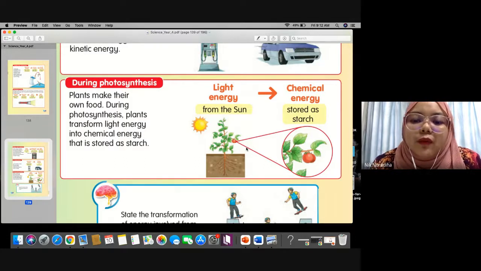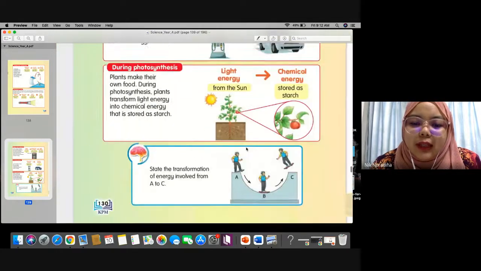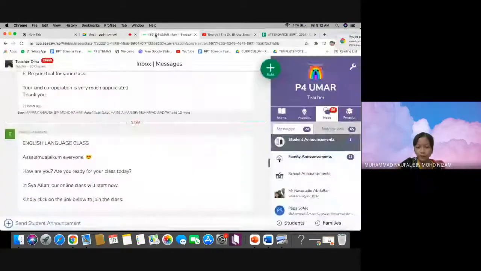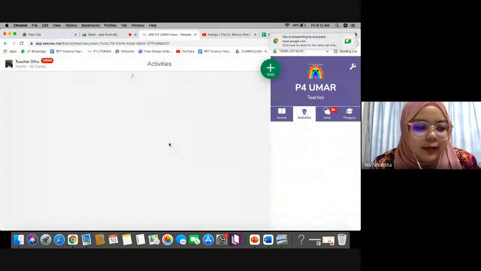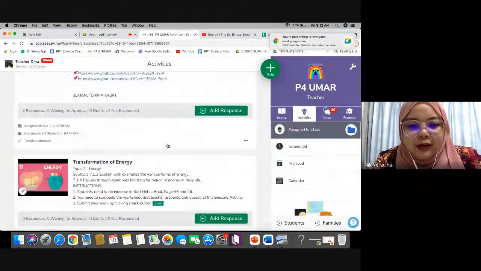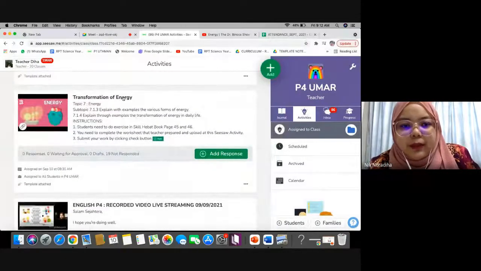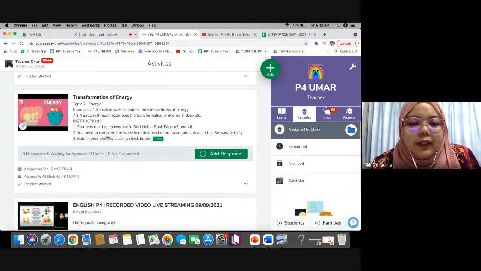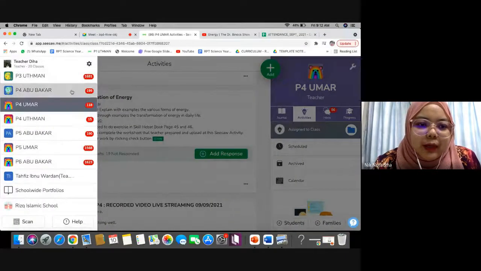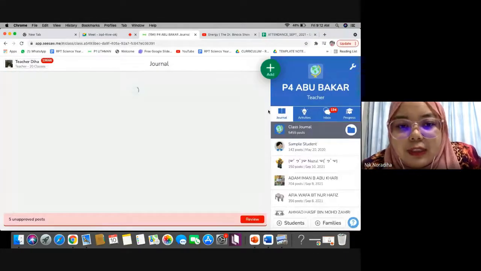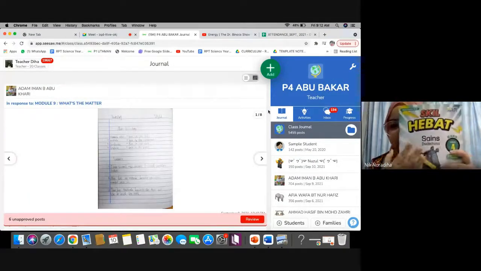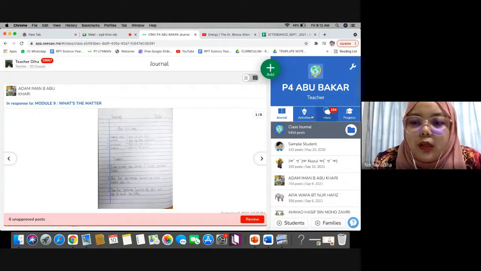So for our activity today, you can check your Seesaw. Teacher needs to send a worksheet. Already sent. You already answered. Wow, good job. Okay, transformation of energy. Teacher prepared a worksheet for you. I'm showing you the worksheet first. Later, after you're done with your Skill Hebat book, you can move to your worksheet in Seesaw.